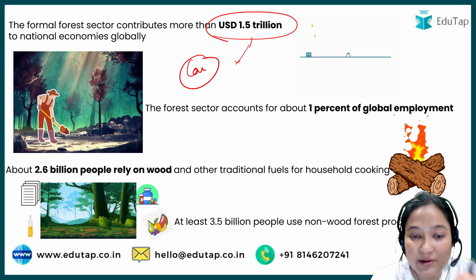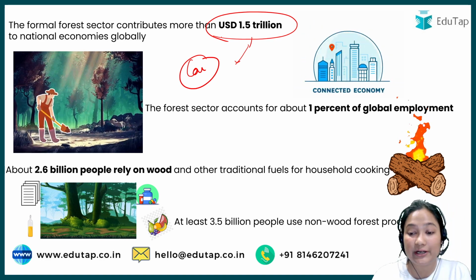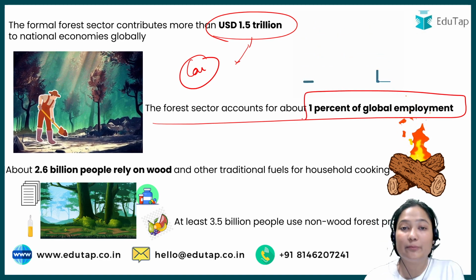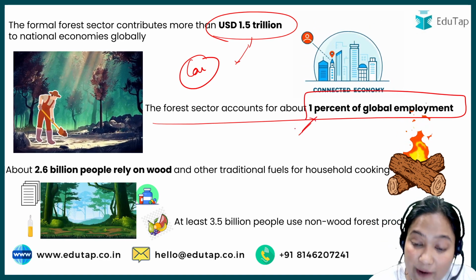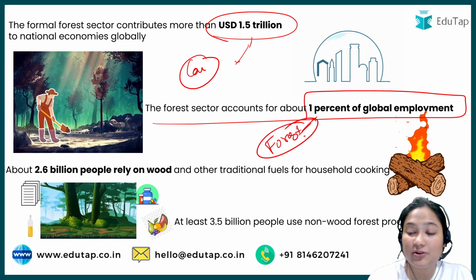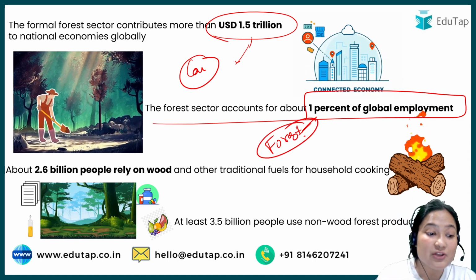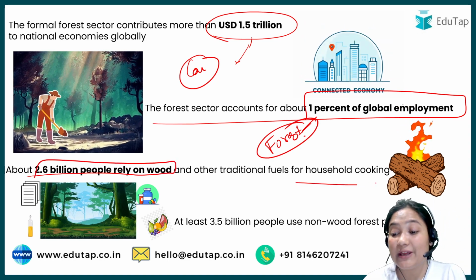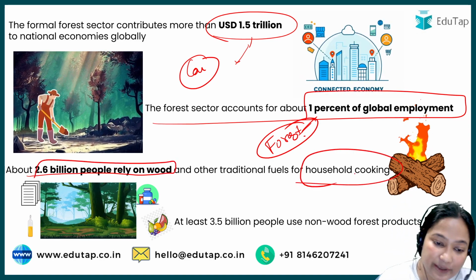So that is why this report is very important. The forest sector accounts for 1% of global employment. So forestry is also giving employment, as we have discussed. 2.6 billion people still rely on wood for what? For their household cooking. So this report relays that.